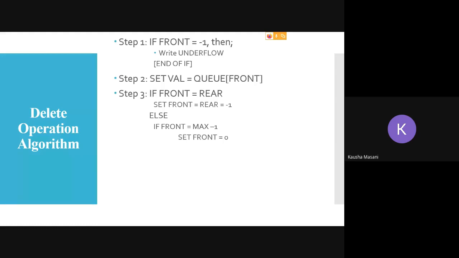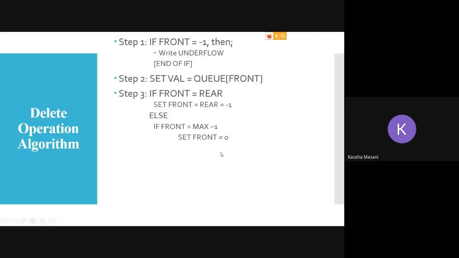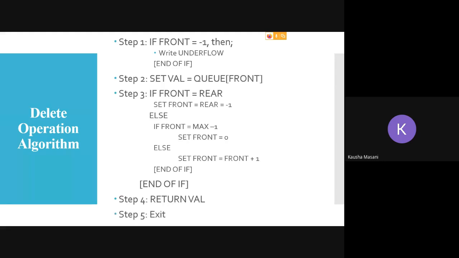So it sets your front from this position back to here. Else, if front is not equal to rear and front is not equal to max size -1, then simply for DQ you increment your front, removing the element. You come out of this ladder and return the value wherever the front was pointing at, and with this it is your exit.